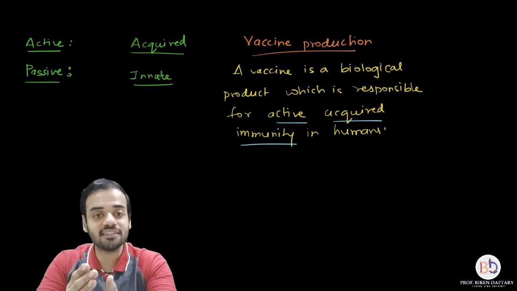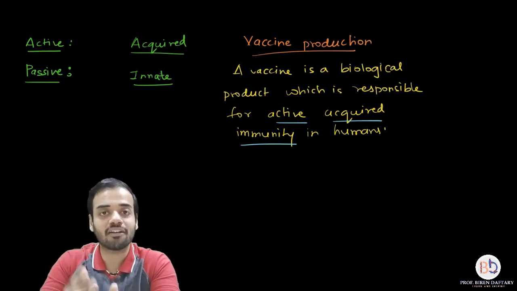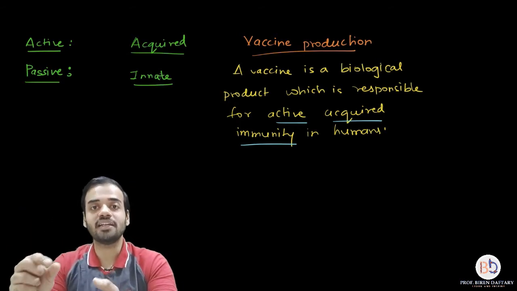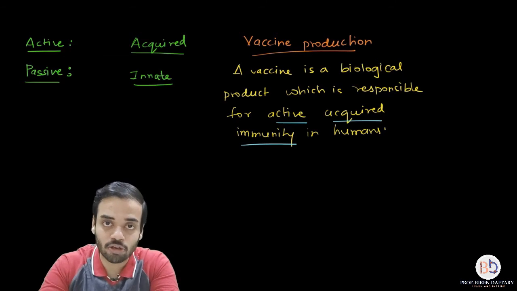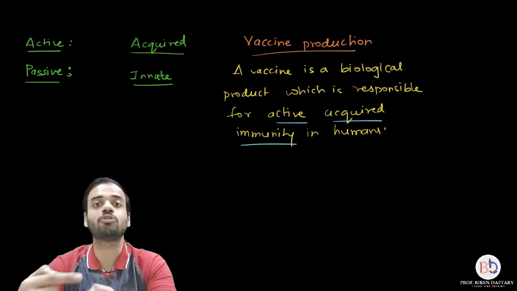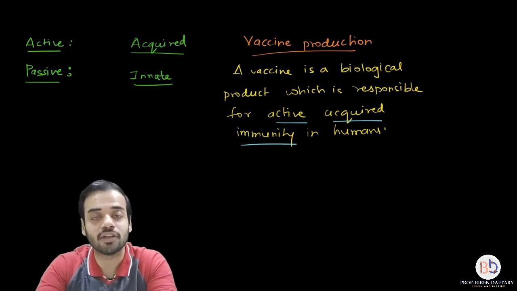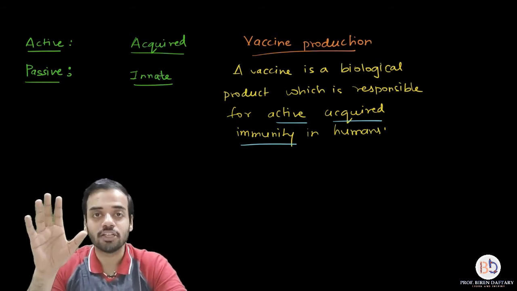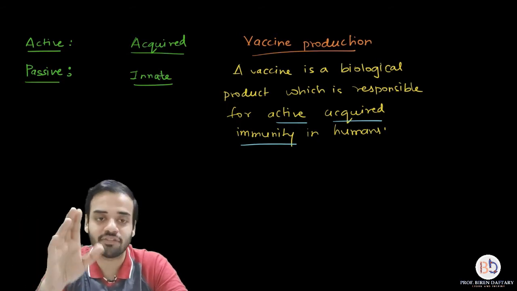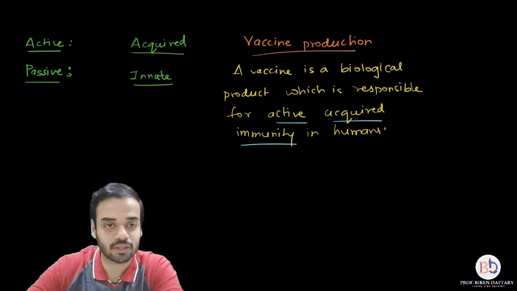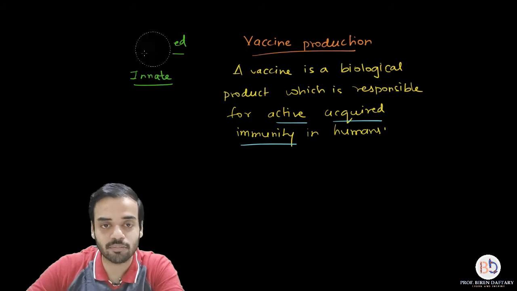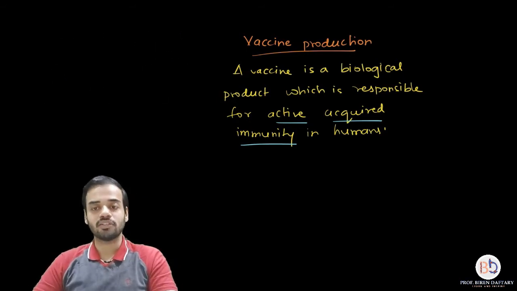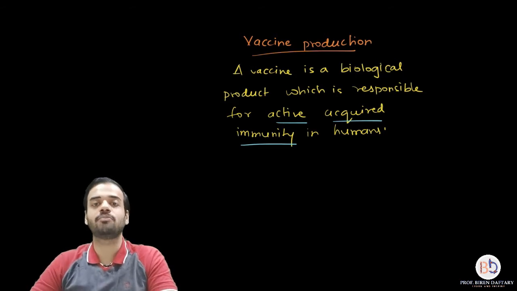So vaccines are called active acquired immunity because here you are introducing substances inside your body because of which your body produces its own antibodies. That is why active. And acquired because this was not present from the beginning inside your body. I hope these four words are clear. Anyway, we will be learning about these words in the chapter Human Health and Diseases. So I am rubbing this off. So a vaccine is a biological product which is responsible for active acquired immunity in humans.